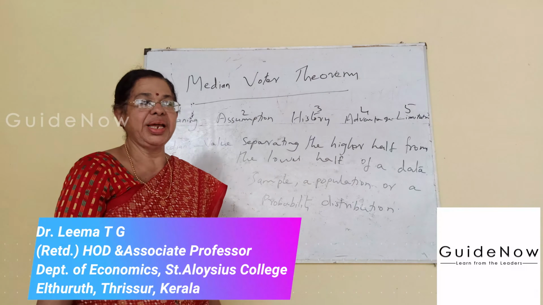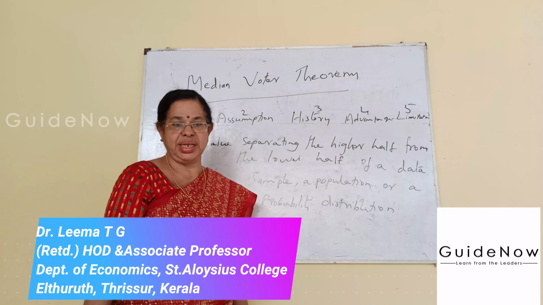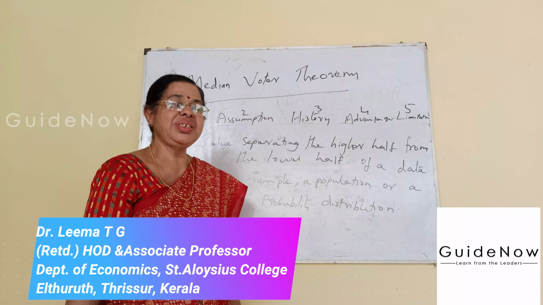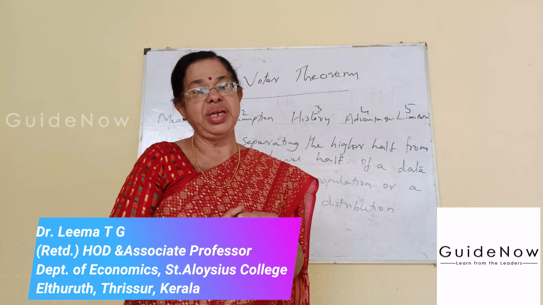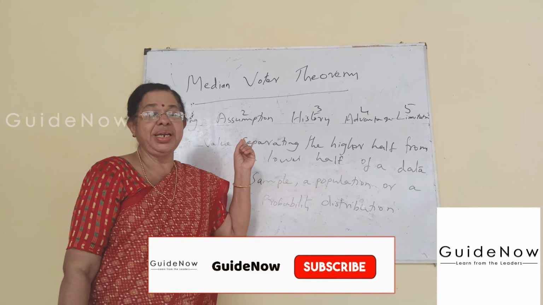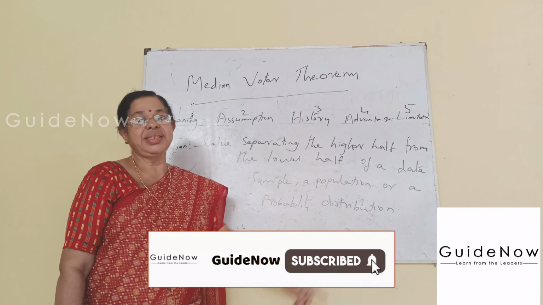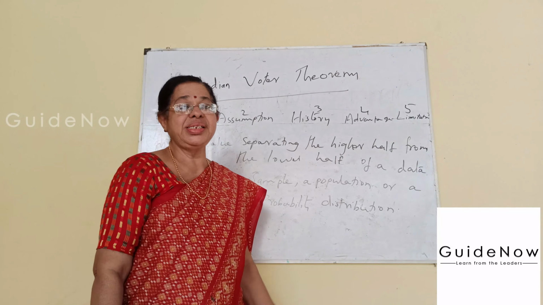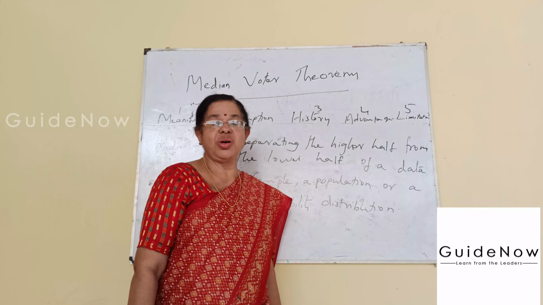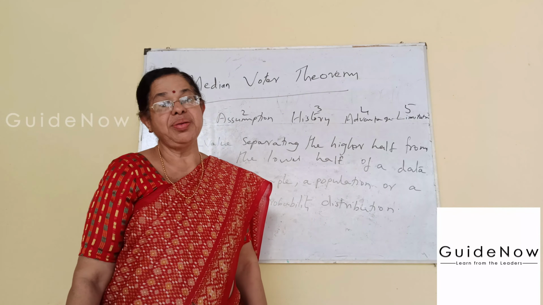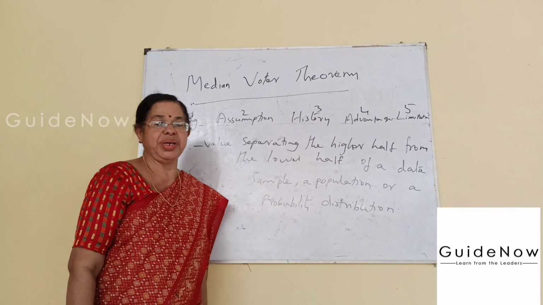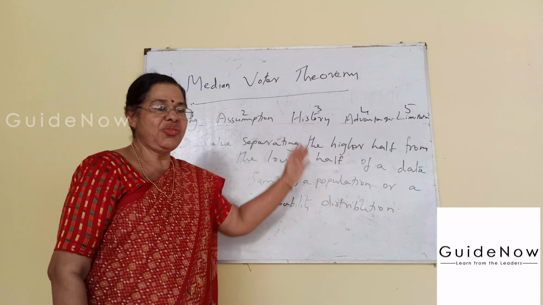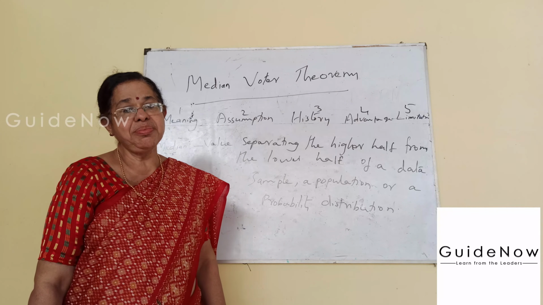In order to explain a detailed study about the median voter theorem, it will be divided into 5 important components. The first is the meaning, the second explains the assumptions, the third is its history, the fourth is the advantages, and the last is the disadvantages or limitations. These are the main important concepts in order to explain the median voter theorem. Among these, first we explain the meaning of